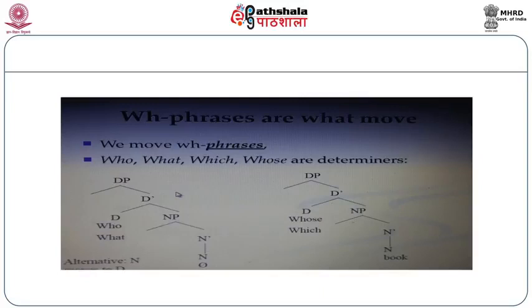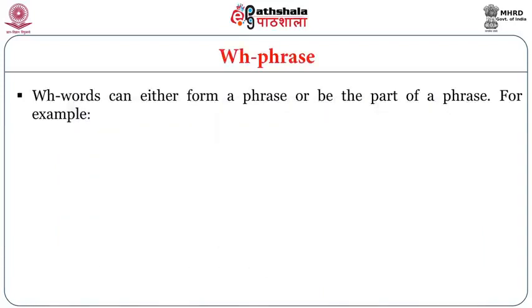Now we move towards WH phrases. Who, what, which, whose are determiners. You can see on your screen the two tree diagrams, and they make it clear in what category we keep these words. Who and what are in one category, whose and which are in another category, and this is how we adjust them in a particular tree diagram.